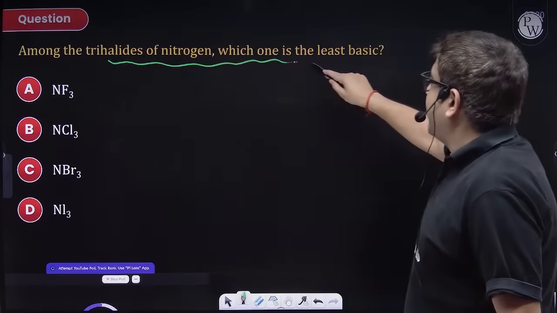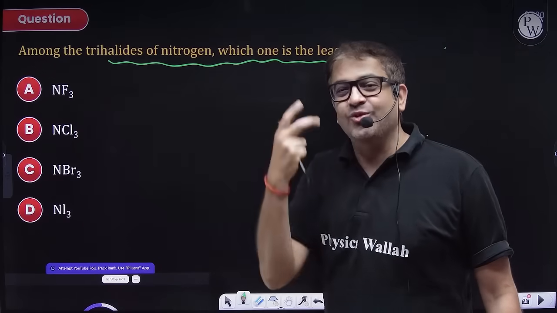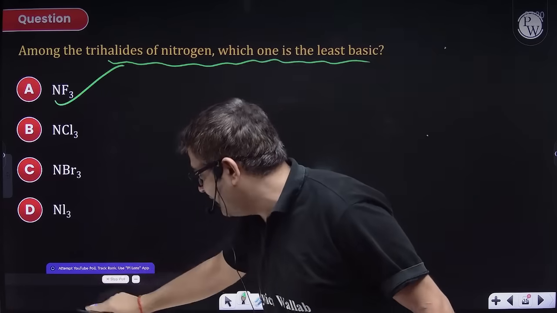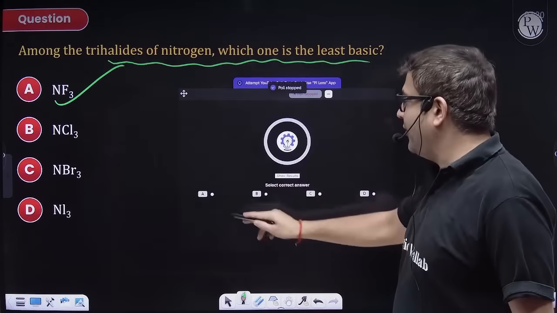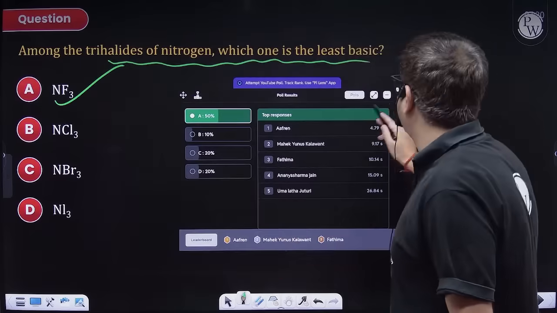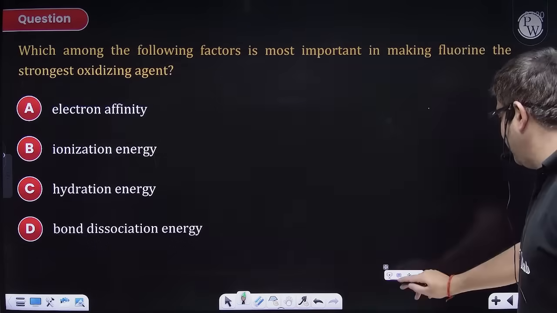Among trihalides of nitrogen, which is least basic, sir? The halogen which will snatch the most electrons is fluorine, because it is most electronegative. So this will be least basic. What a halwa question, sir? Yes, you are going to get such questions in your exam. 50%. The percentage may rise, but yes, don't be greedy, Gaurav Singh.